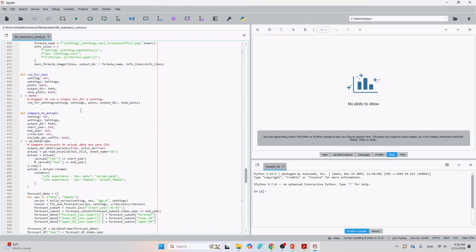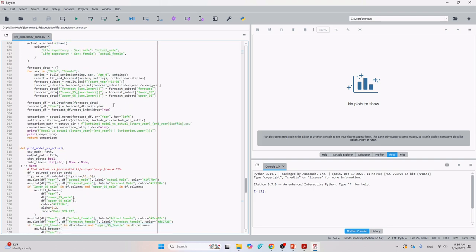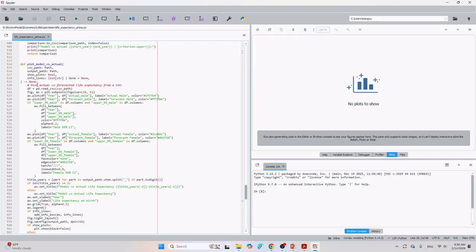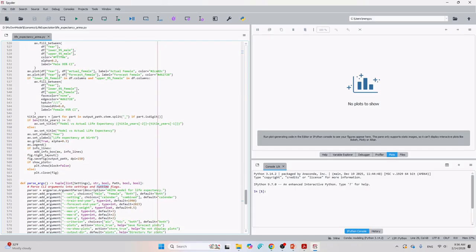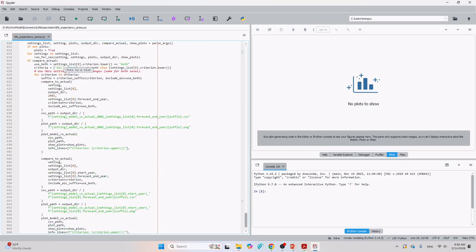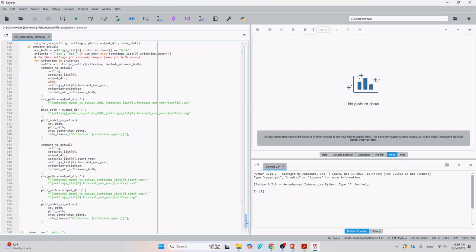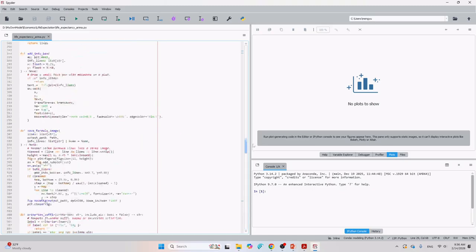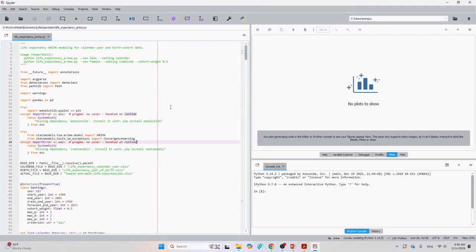I run it. In this function, I will compare the forecast to actual data and save CSV. And also I'll plot the model versus the actual data in order to compare my forecasting. Again, I've uploaded my source code to my GitHub, so you can download it and play around with it by yourself.